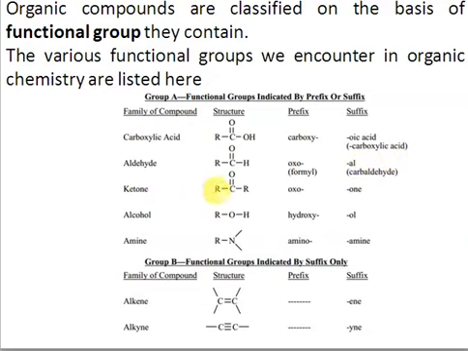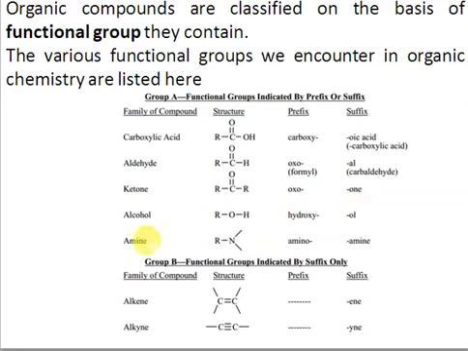Then we have ketone. So this is the general structure of ketone. The prefix is oxo. Both ketones and aldehydes are represented by the prefix oxo, but their suffixes are different. In the case of ketone, the name ends with -one. Then we have alcohol. If you are using alcohol as a prefix, you should use hydroxy. But if it's used as a suffix, it is used in the form of -ol.